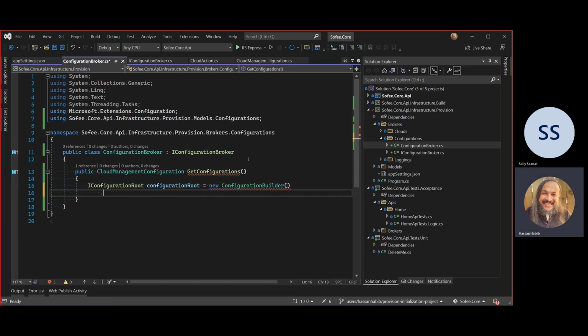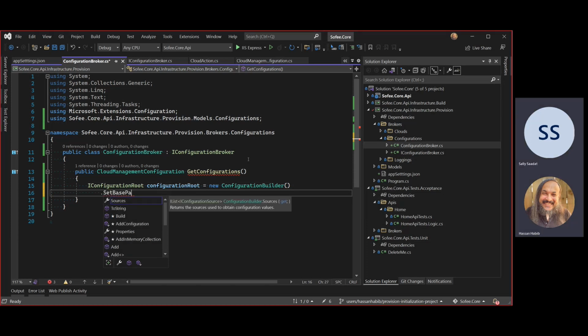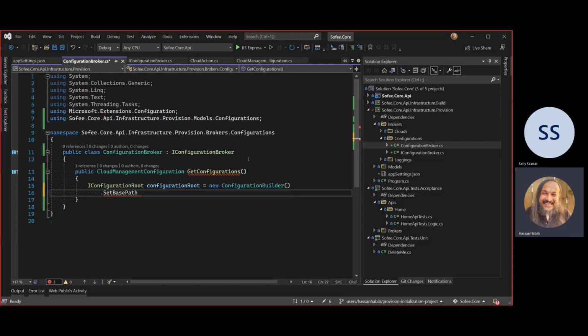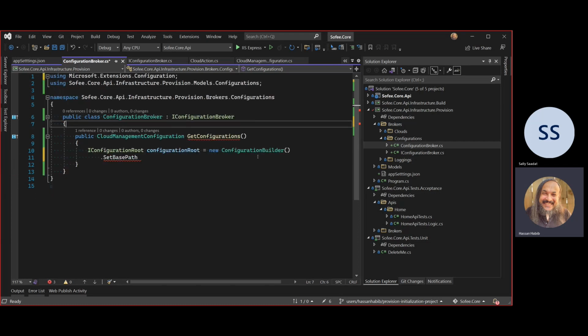And then underneath this guy, I'm basically saying SetBasePath. The base path is basically the path of the project that you're in right now. Okay, let's pull here. I think I'm missing a dependency or something. Just a second. This is ConfigurationBuilder. Let's see what it had.